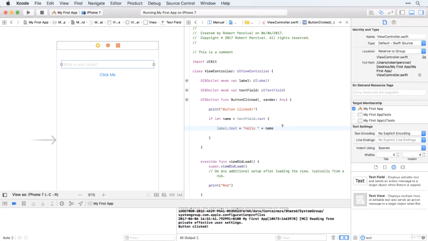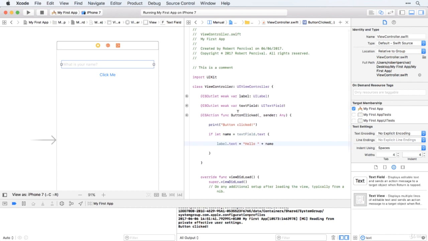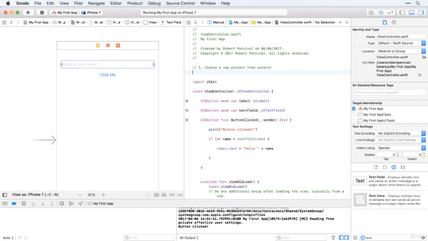Fabulous. All right, now we've done quite a lot there, so I think it's definitely time for you to have a go at this yourself. So I would like you to create a new project from scratch. And then I want you to add a text field which asks, how old are you?